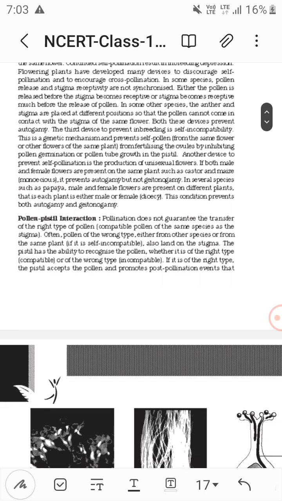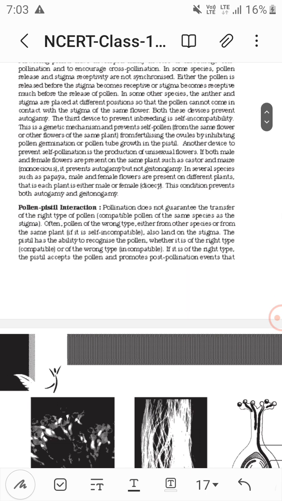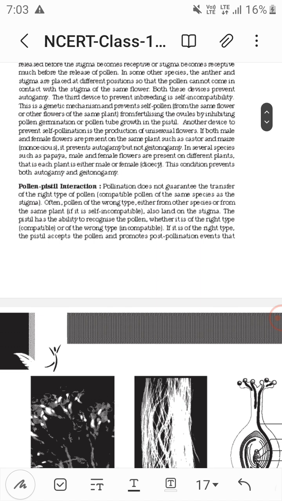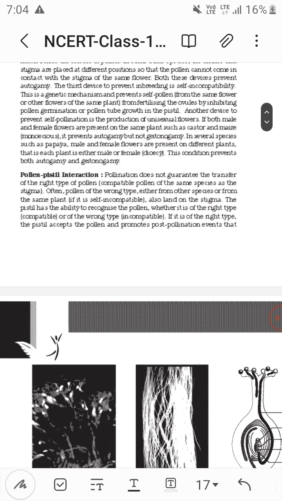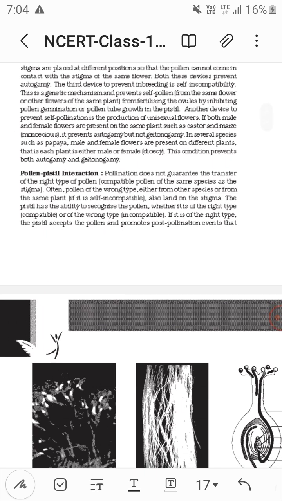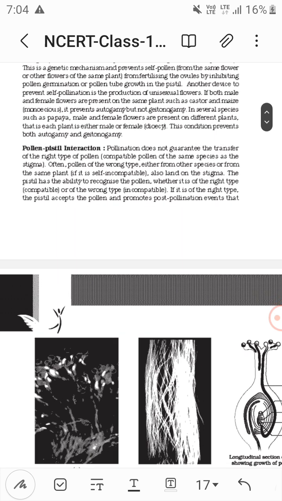Then another device is the production of unisexual flowers, for example in cucumber, castor and maize. These are monoecious, where each plant has separate male and female flowers on the same plant. This prevents autogamy but not geitonogamy, because different flowers can be cross pollinated. In papaya, each plant is either male or female, so it is dioecious, a condition that prevents both autogamy and geitonogamy, right?